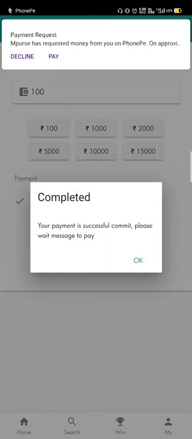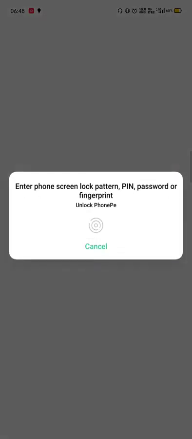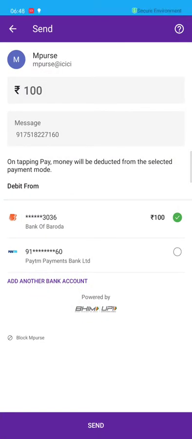Just wait. Here it's saying when your payment is successful, please press OK. So first you have to pay. Don't click OK yet. First pay by opening your PhonePe account. I am going to pay 100 rupees. I will pause my video because I am going to enter my UPI PIN. Okay guys, I entered my UPI PIN.